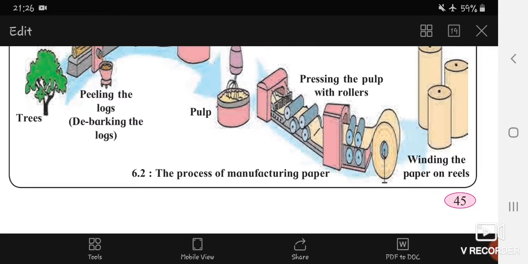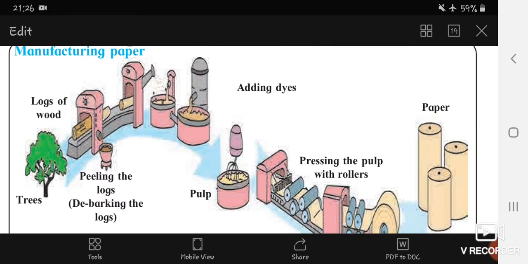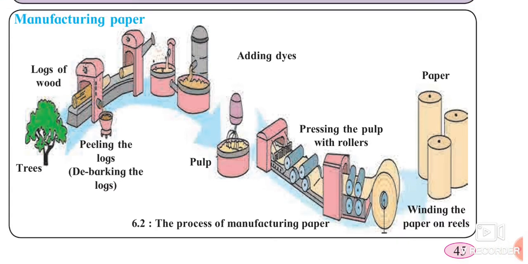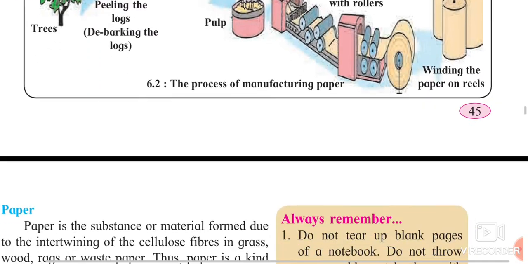You can see over here in this picture the log of wood. It is transmitted further. It is getting converted into pieces. Then it is added with a pulp. Here dyes are added in the next picture. That pulp is passed through the rollers and then the reels of paper are formed.